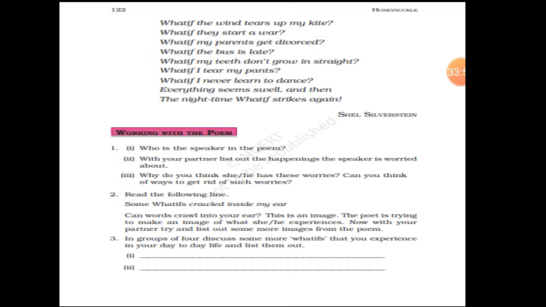What if my parents get divorced? Now again he is worried. He is thinking, if both the parents get divorced, how will I survive with them? What if the bus is late? What if my teeth don't grow in straight? Now the child is thinking, if I am going to school and my bus is getting late, and if my teacher punishes me, what will I do? At the same time, again he is thinking, if my teeth don't grow and remain small only, what will I do?